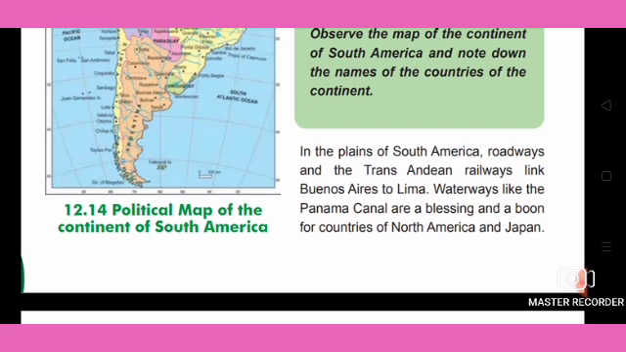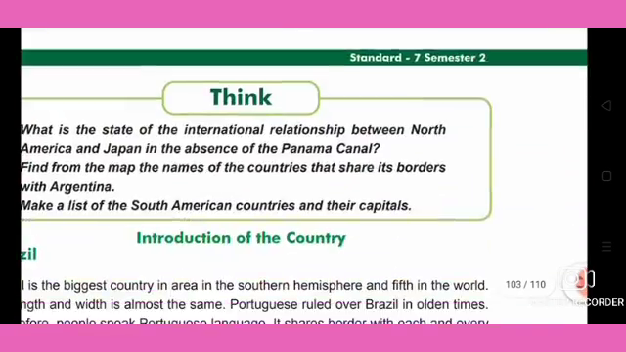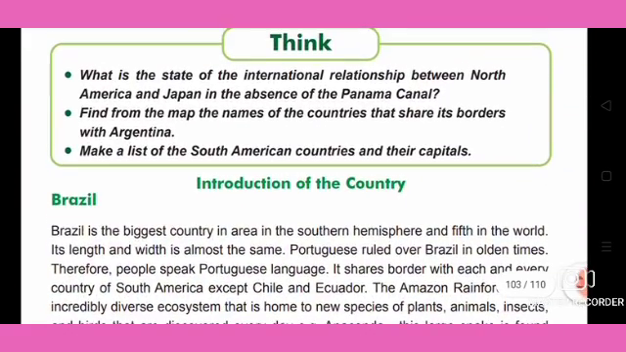In the plains of South America, roadways and the Trans-Andean railways link Buenos Aires to Lima. Waterways like the Panama Canal are a blessing and boon for countries of North America and Japan. Think about what the state of the international relationship between North America and Japan would be in the absence of the Panama Canal.